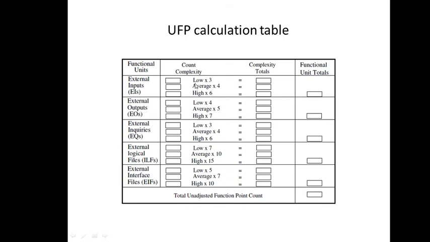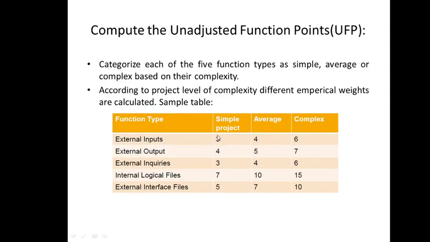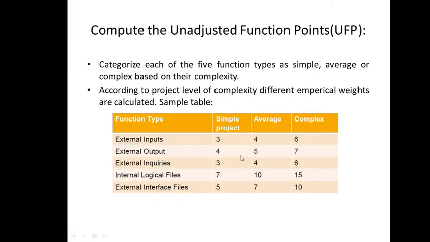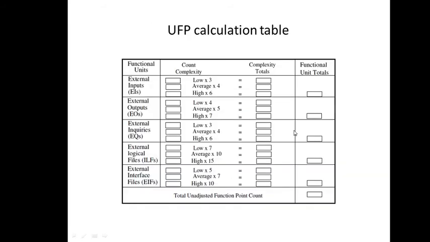Now I said there are 3 parameters, the weightage factor. Either it could be low, it could be average, or it could be high, right? So if it is low, multiply it with 3. If it is average, multiply this with 4. And if it is high, multiply this with 6.